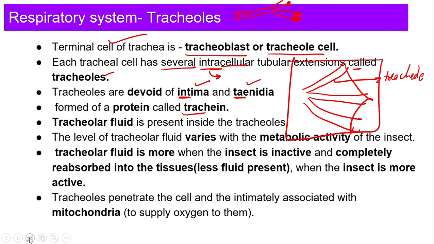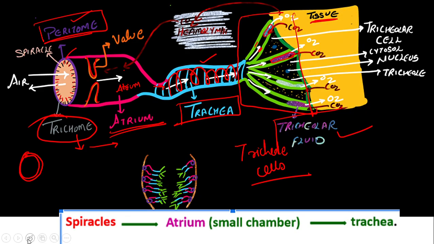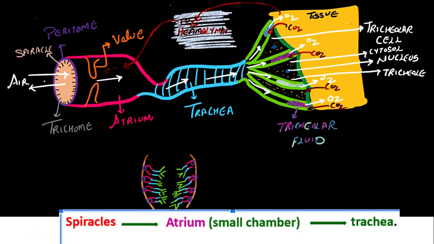Now one more important thing which is present in the tracheole is the fluid. Now see here carefully. Let me just go back again here. Okay, now see here, air is going to enter through the spiracle, through the atrium, through the trachea. Air is going to enter into the tracheal cell, and specifically into the tracheole. This whole is the tracheal cell, and each one of these we call a tracheole.